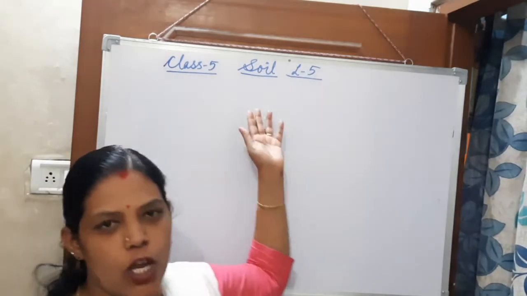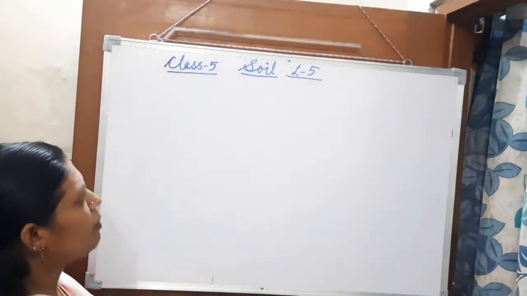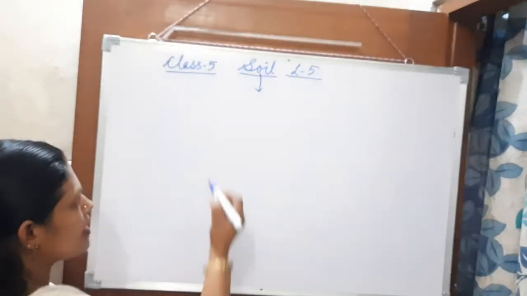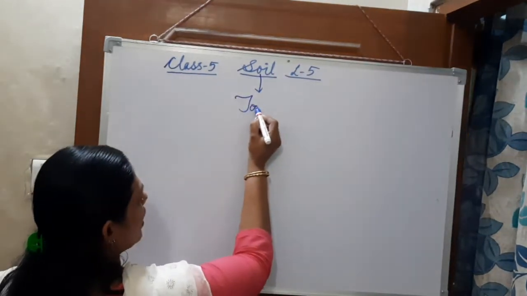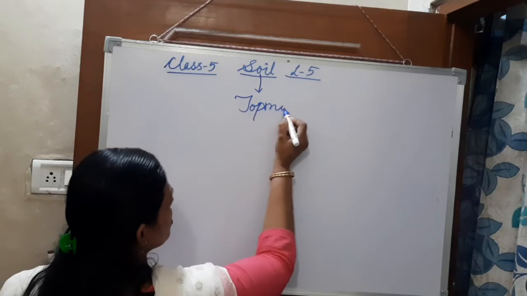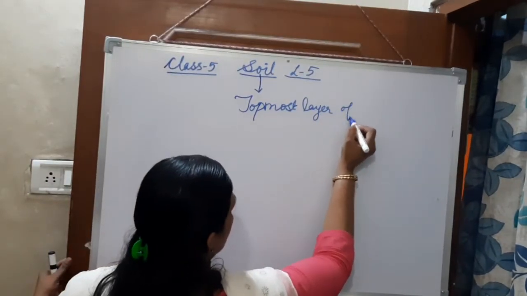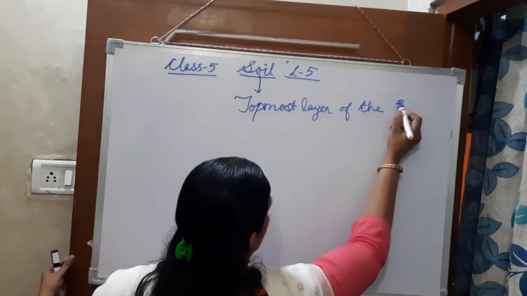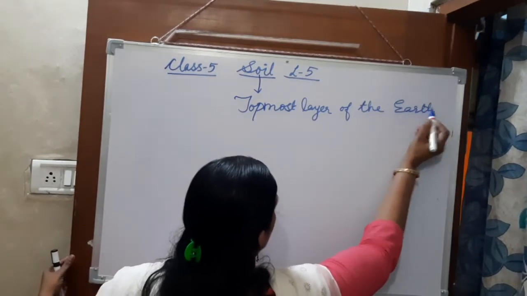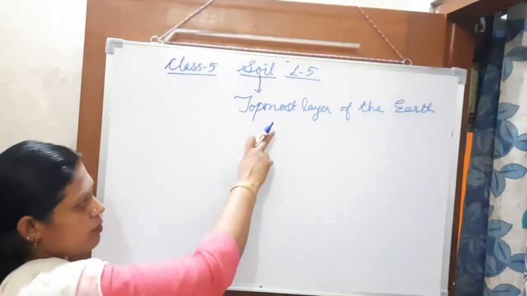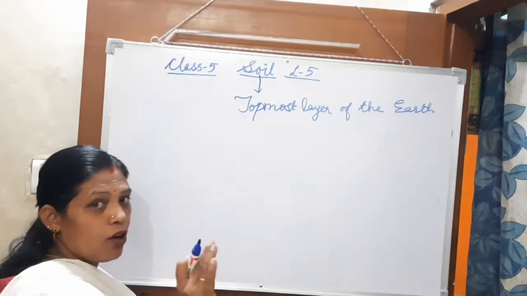Okay, that is soil. Now children, tell me, what is soil? It is the topmost layer of the earth. So it is actually a natural resource, and it is the topmost layer of the earth.